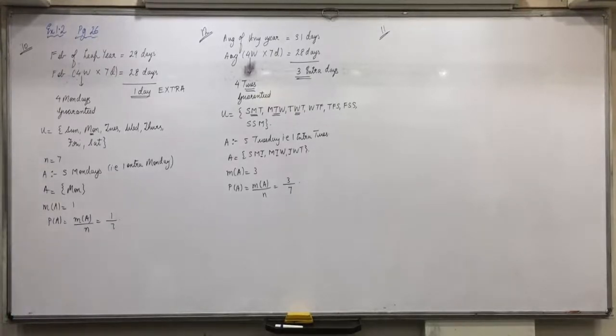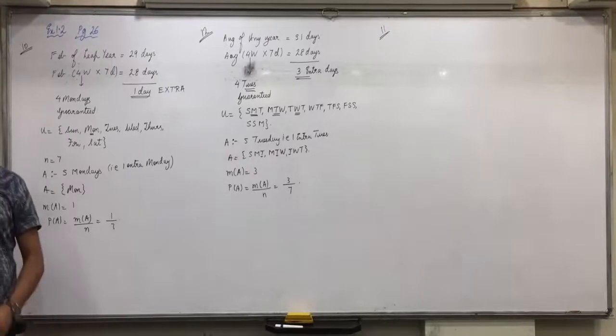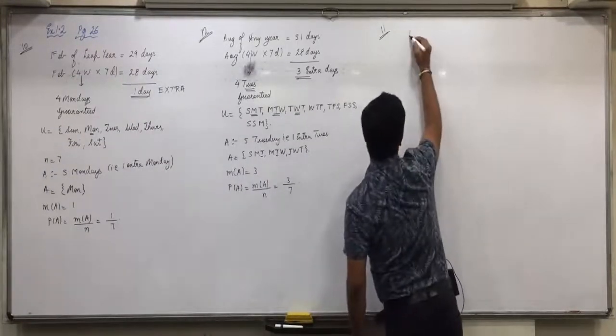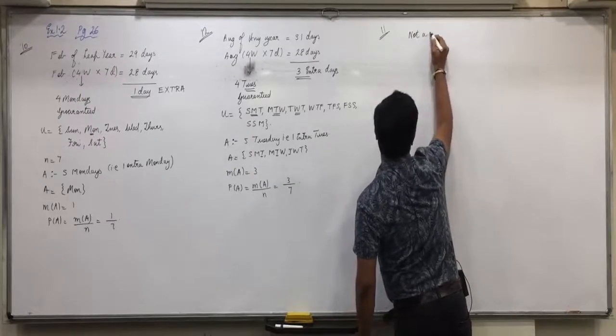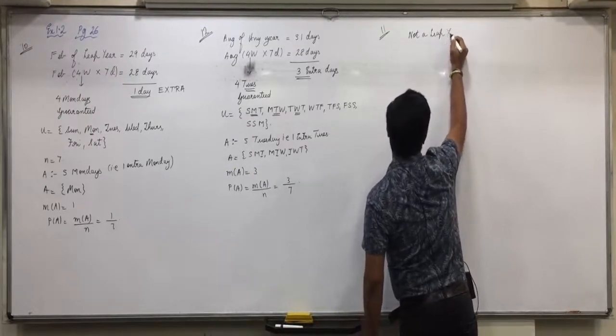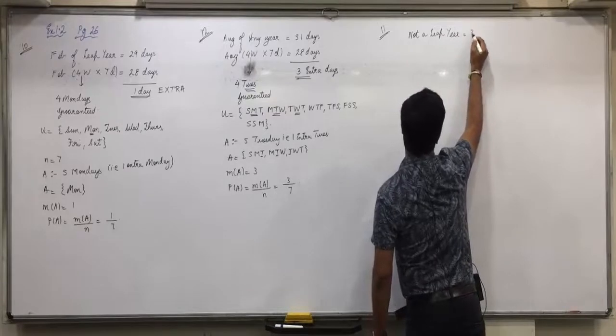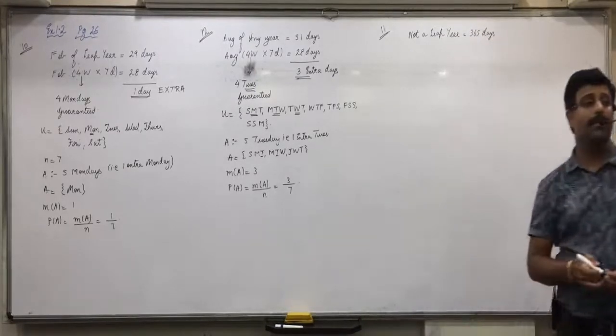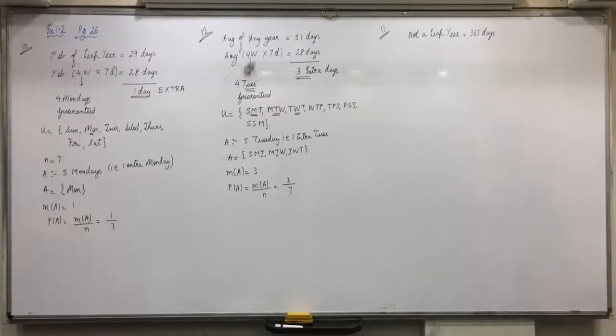Find the probability of having 53 Fridays in a year which is not a leap year. First of all, can I say not a leap year will have 365 days? Any doubts in this? Write down.